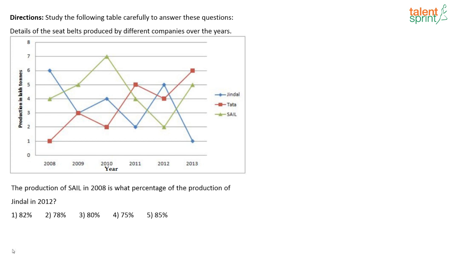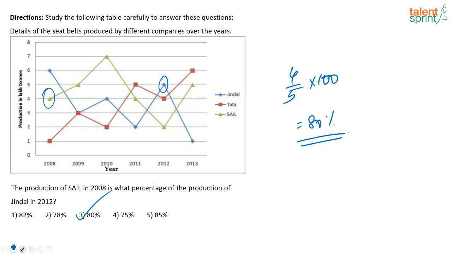Next, the production of SAIL in 2008 is what percentage of production of Jindal in 2012? So what is the production of SAIL in 2008? 2008 SAIL is 4. Now production of Jindal in 2012, Jindal is blue, 2012 is 5. So what is the percentage I am looking for? 4 by 5 into 100, 80%. Option 3 is your answer. A very easy one.